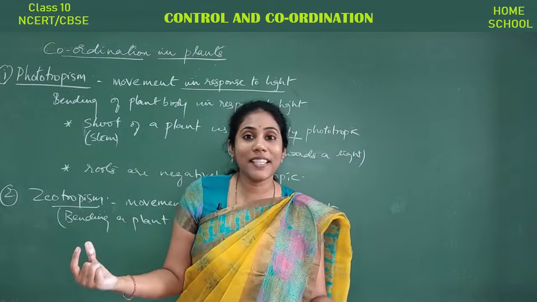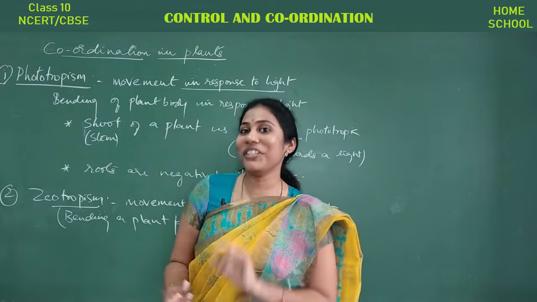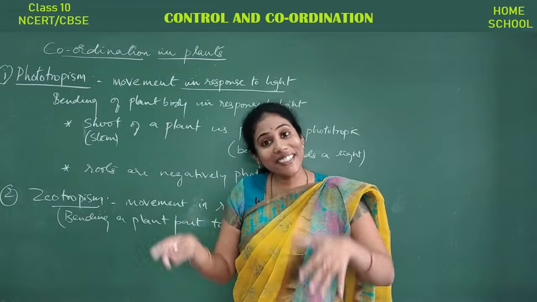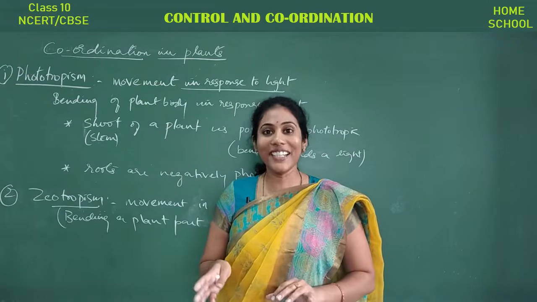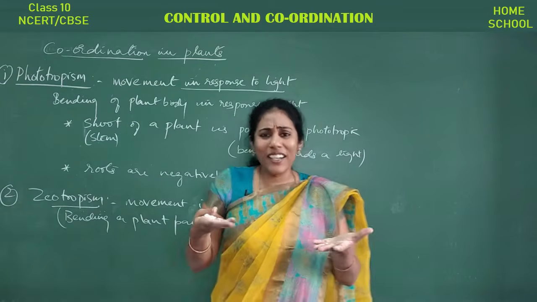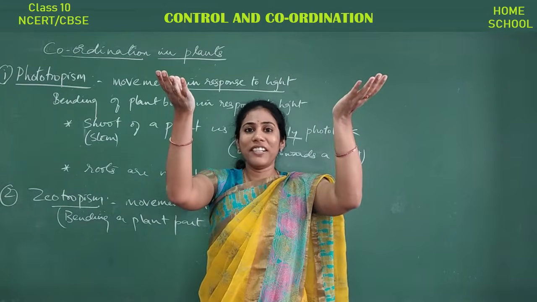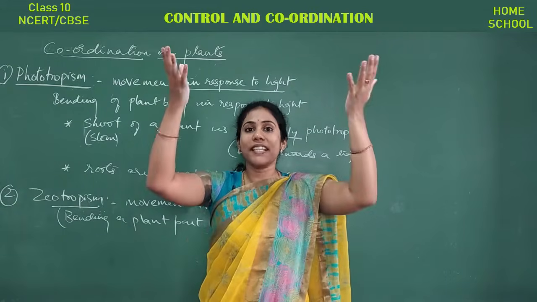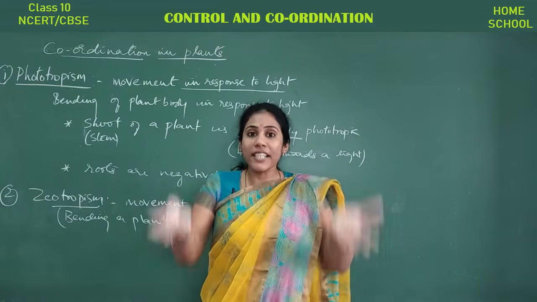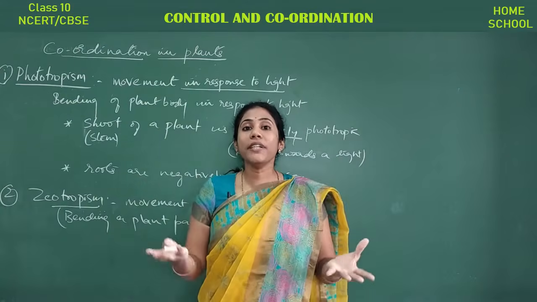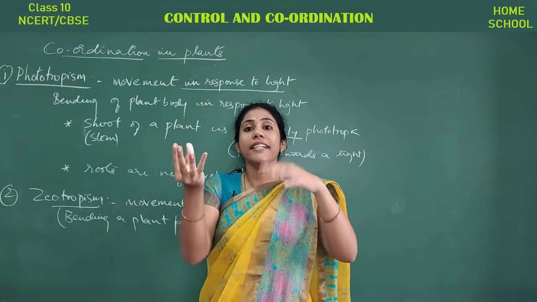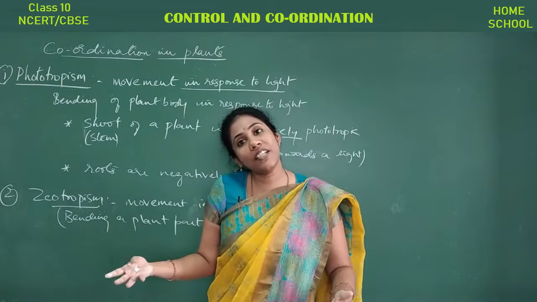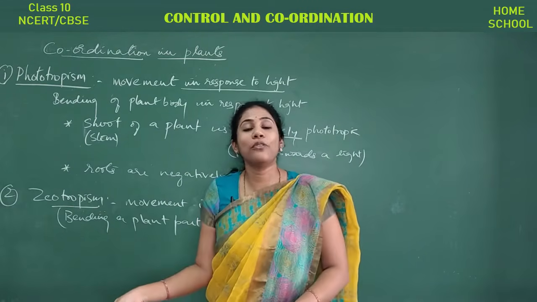So which plant part is positively geotropic and which plant part is negatively geotropic? Can you be able to guess here? The roots are positively geotropic. Yes or no? Roots are always in the direction of gravity, right? Whereas the shoot is against the direction of gravity. So the shoot is coming out, escaping the gravity, the shoot is coming up. Shoot is growing up in the sense what? It is against the gravity. Okay, so which is a friend for gravity? Roots, they are in the ground, isn't it?